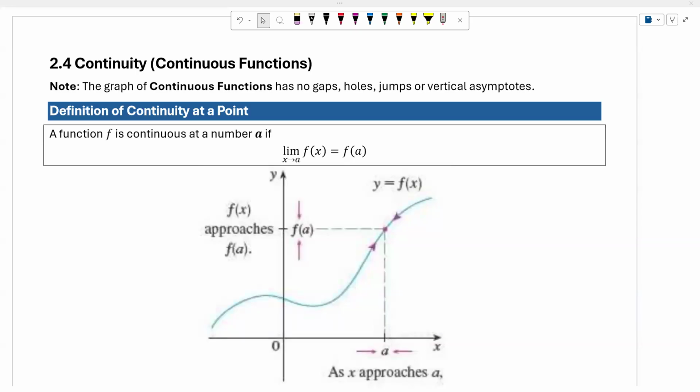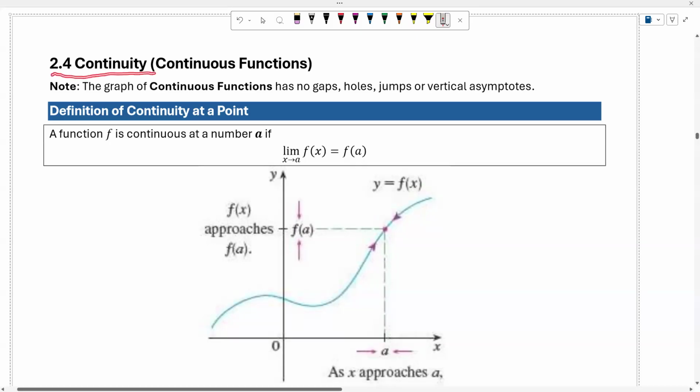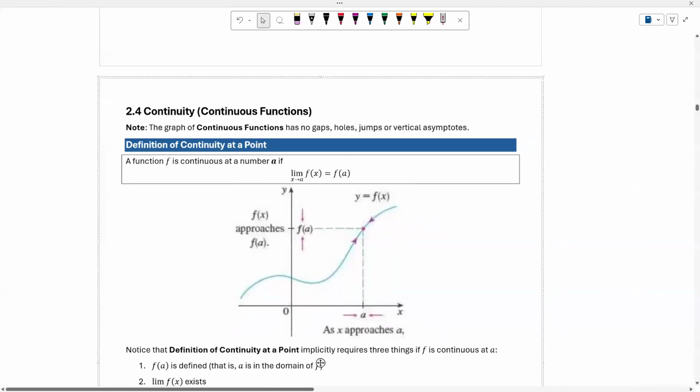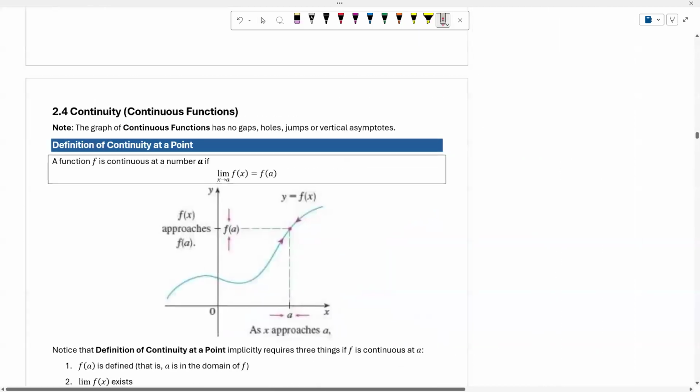Hi, in this video, we would like to talk about continuity. Notice the graph of continuous functions has no gaps, holes, jumps, and or vertical asymptotes. Let us consider the situation that we have before, which is how we talk about the limit.